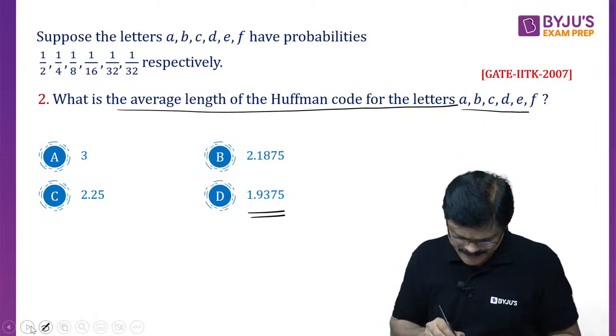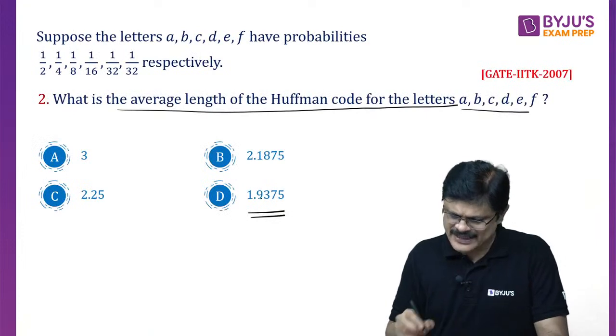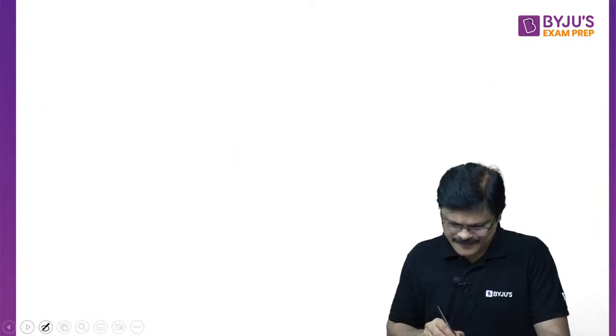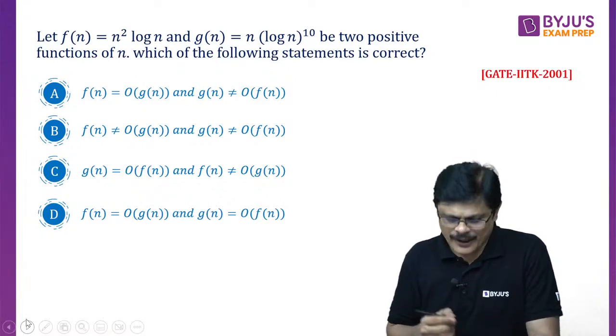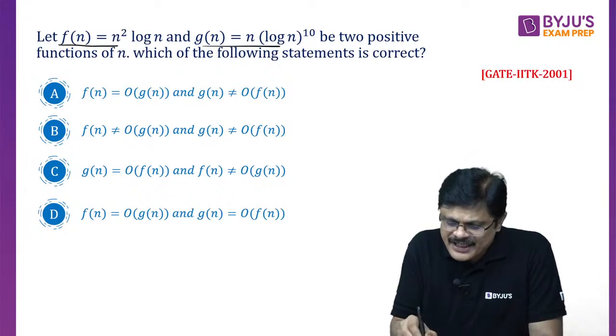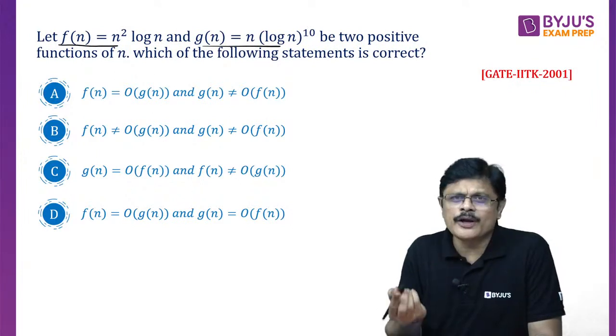Good. So 1.9375 is the answer for this. Please verify that, sir. Next one. This is a direct question, simple questions. He has given f(n) and g(n), two positive functions. Which of the following statements is correct?